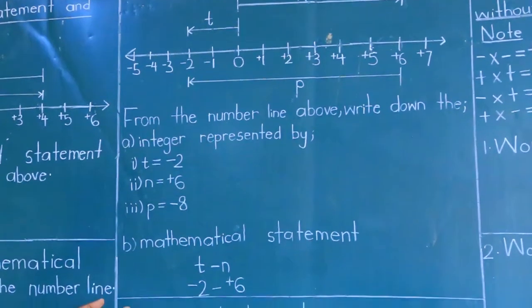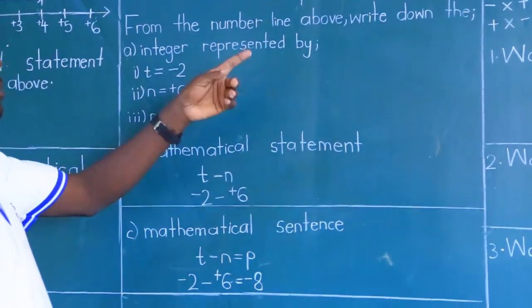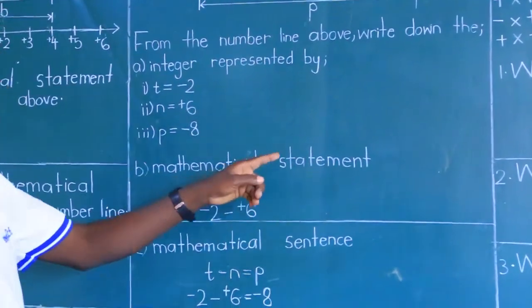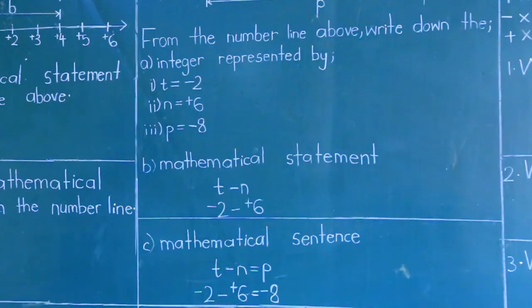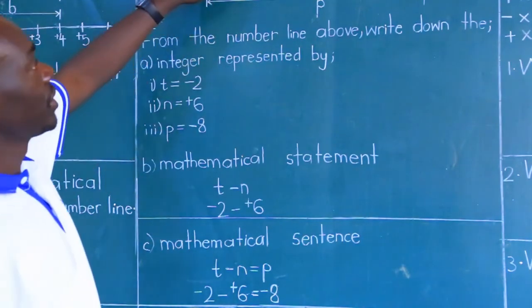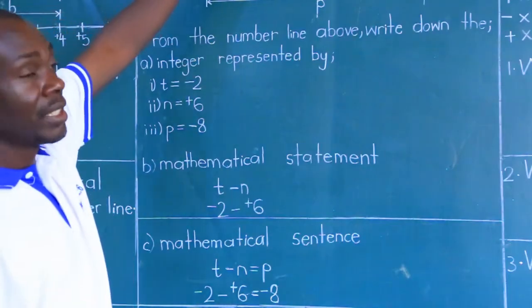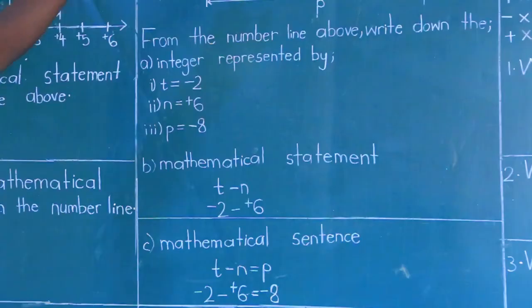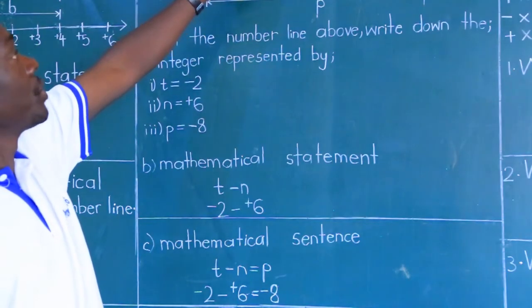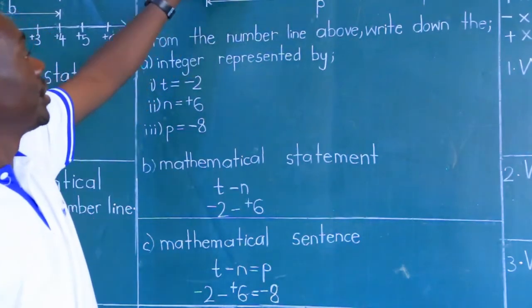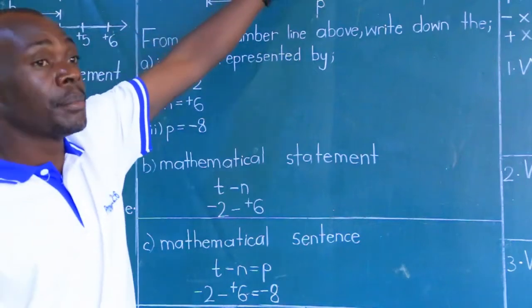And then part B says, write down the mathematical statement shown on this number line. Remember, statement has got the treatment of the upper arrows only, without the answer arrow. And already identify this to be a subtraction statement. So we say T minus N, where T is negative 2 and N is a positive 6.